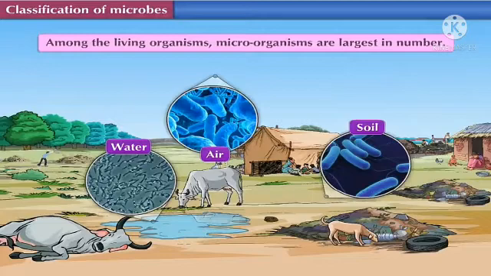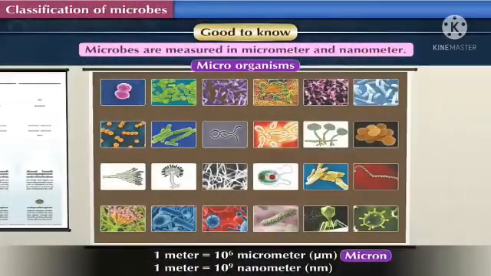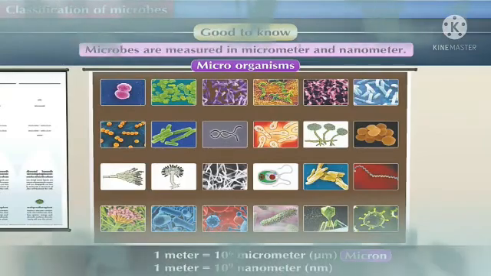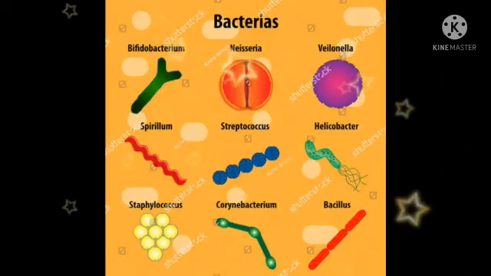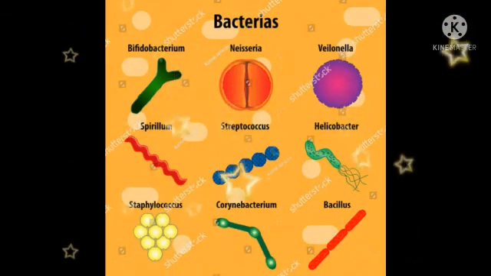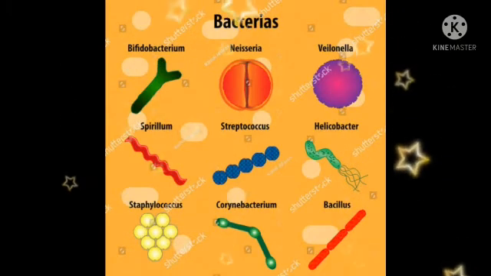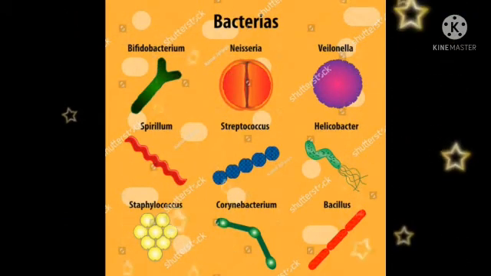Students, when we are talking about microorganisms, let me tell you one thing: among all the living organisms present on the earth, whether we are seeing the organism on land, in water or in air, microorganisms are largest in number. Hence they are classified into 5 categories which I have already discussed. And how are microorganisms measured? They are measured in micrometers and nanometers. So we'll be starting with our first category, which is nothing but bacteria.